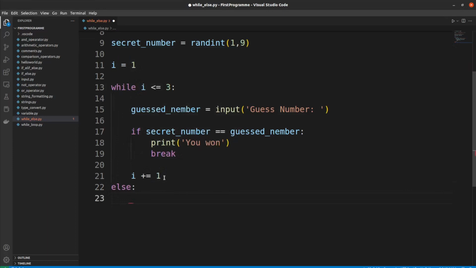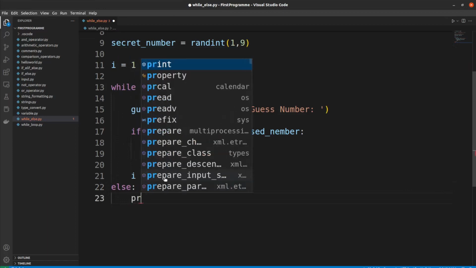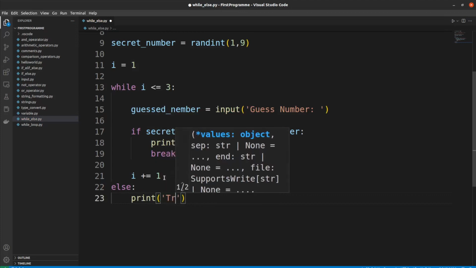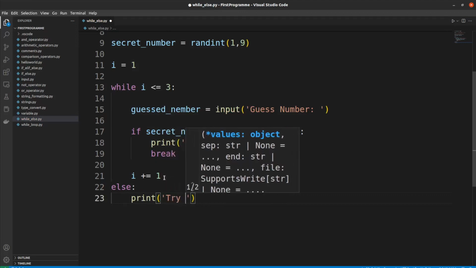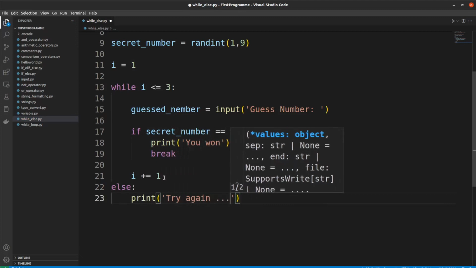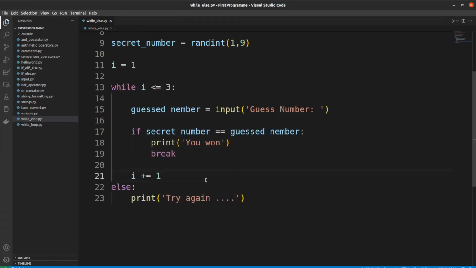Inside this else block, we can print "try again". Also in this case, where the player is unable to guess the secret number, we should print what the secret number is.